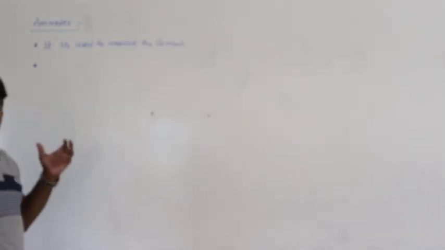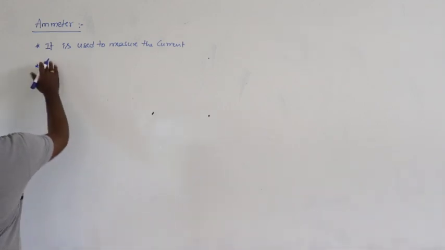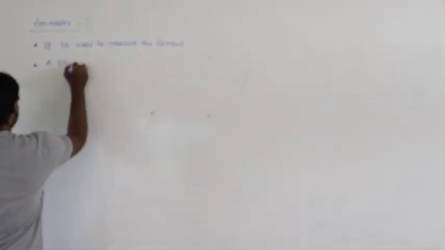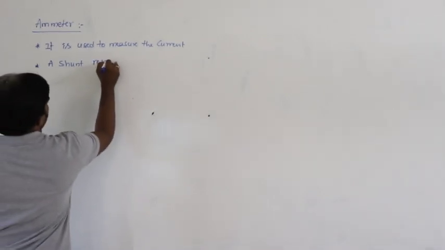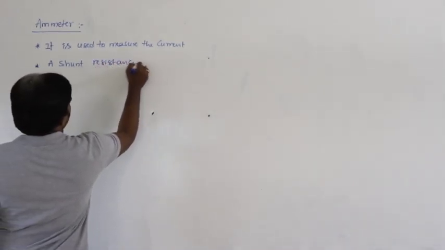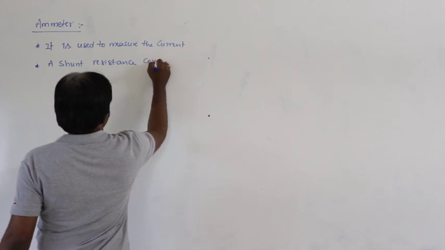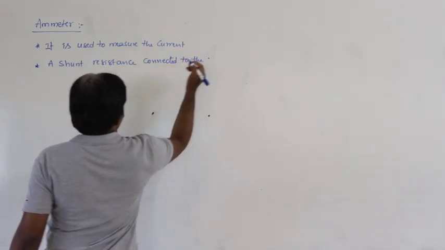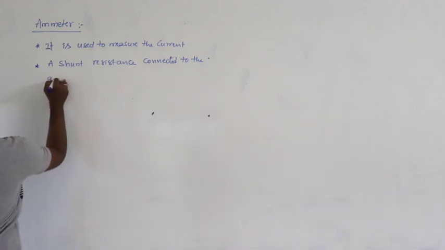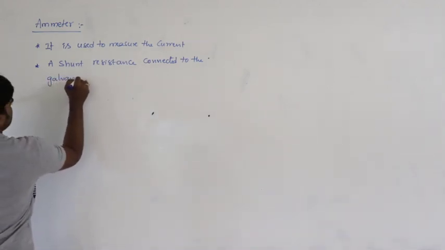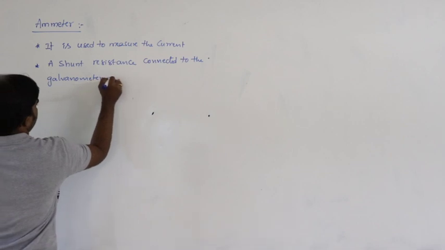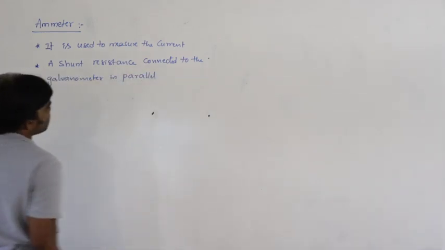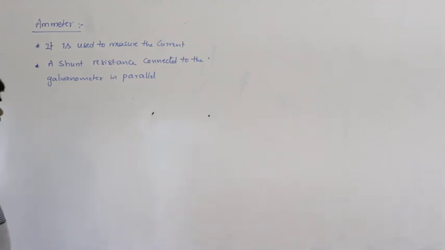What is the ammeter? A shunt resistance connected to the galvanometer in parallel.